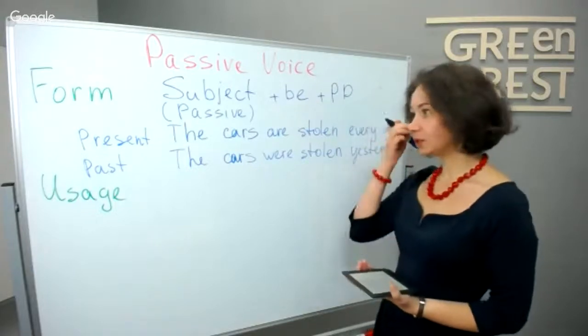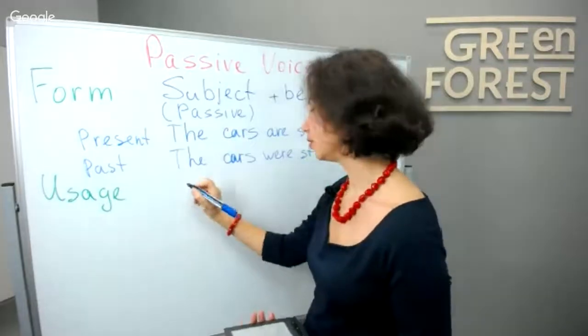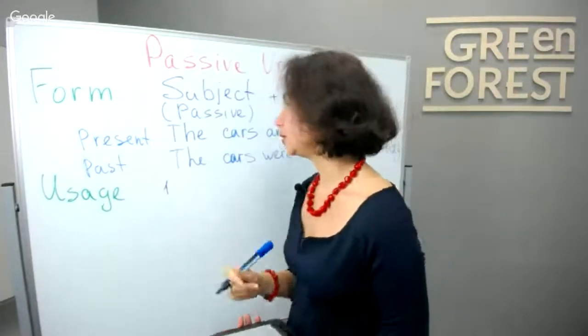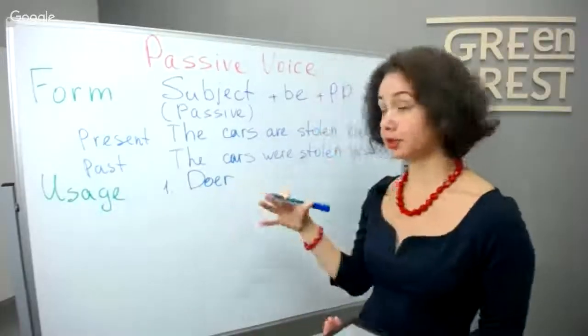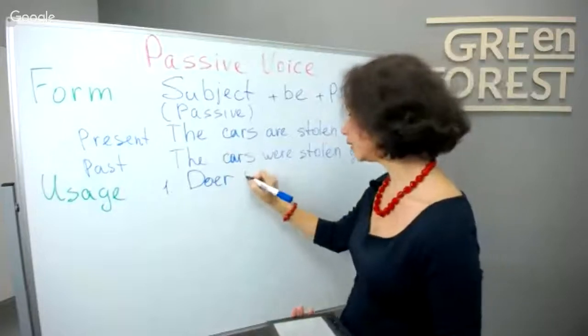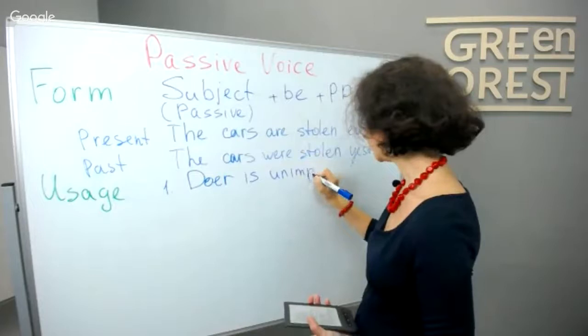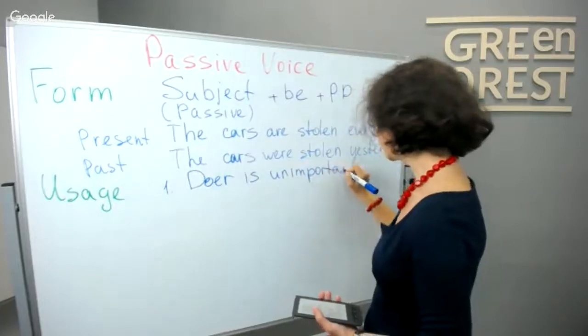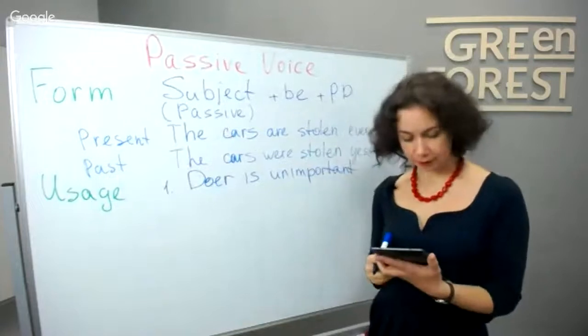The first one, I will show you just simple usage that I think it's necessary to know. The first rule that you need to know for using passive voice is when our doer, this is the person who does the action, is unimportant. We think that it's not that important to say who does the action.